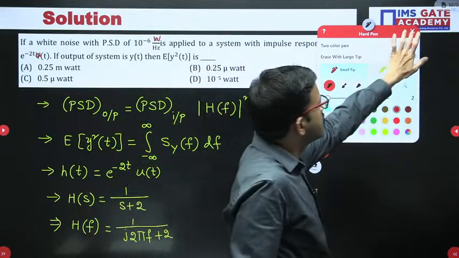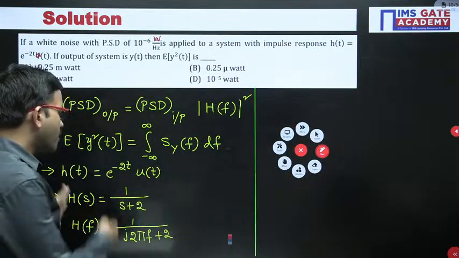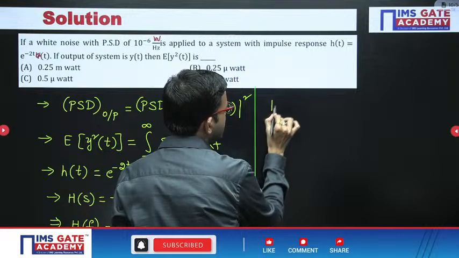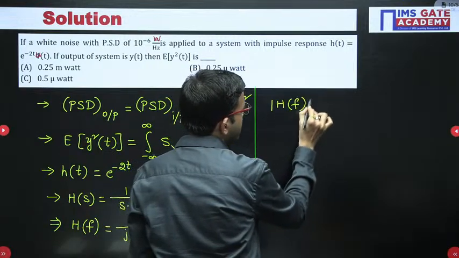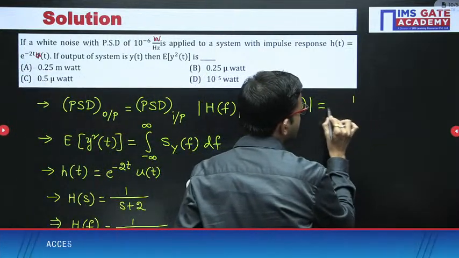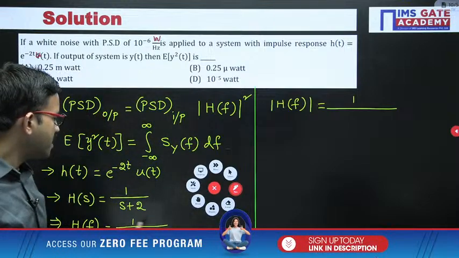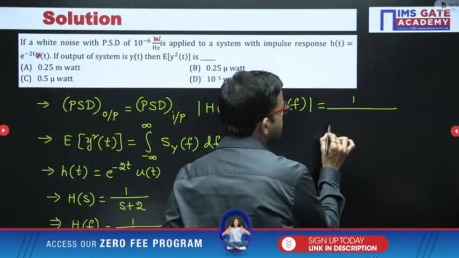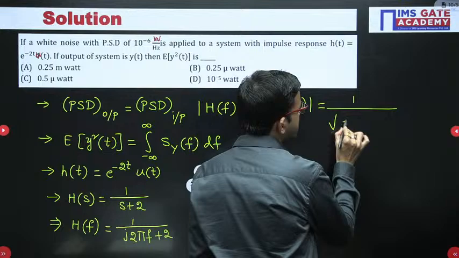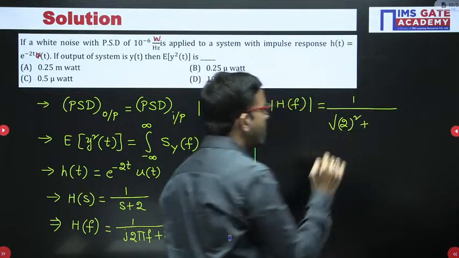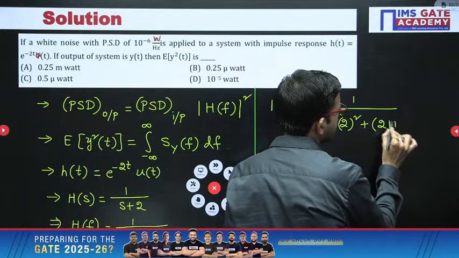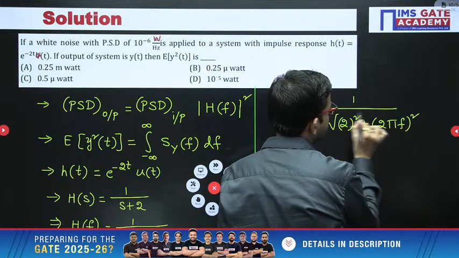Now for this particular transfer function h of f, you have to find the magnitude and then perform the square. Magnitude of h of f is nothing but, in the numerator you have 1, and the magnitude of 1 is 1. In the denominator you have a plus jb format, so the magnitude is square root of a square plus b square. Here the real part is 2 square plus the imaginary part, 2 pi f, whole square.